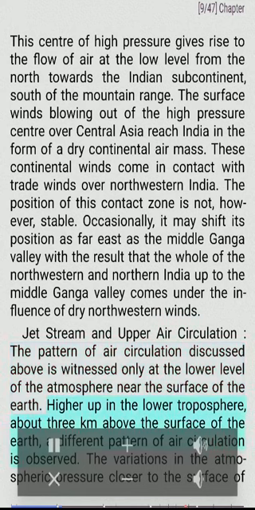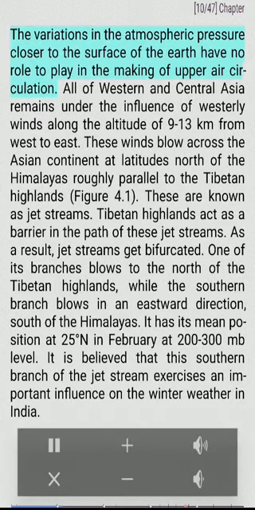Higher up in the lower 3 kilometers above the surface of the Earth, a different pattern of air circulation is observed. The variations in the atmospheric pressure closer to the surface of the Earth have no role to play in the making of upper air circulation. All of Western and Central Asia remains under the influence of westerly winds along the altitude of 9 to 13 km from west to east.